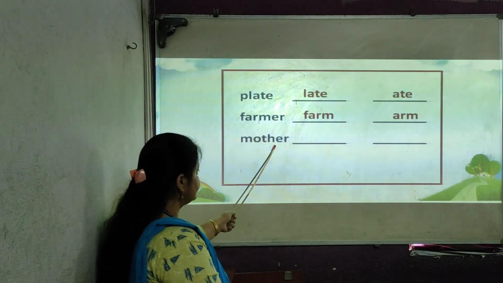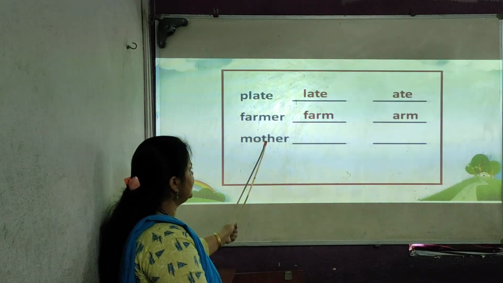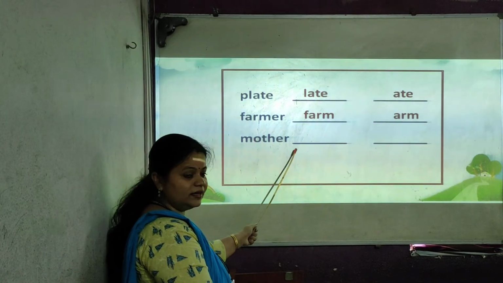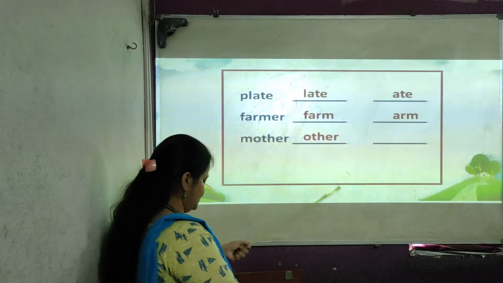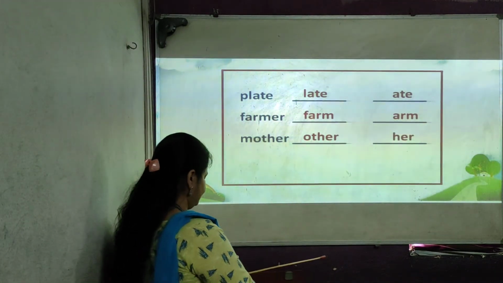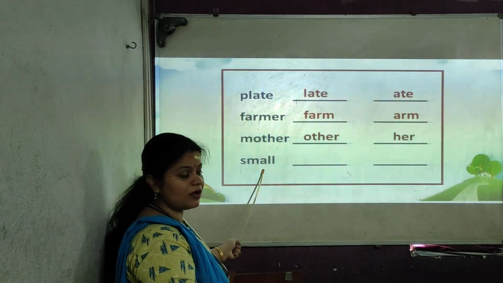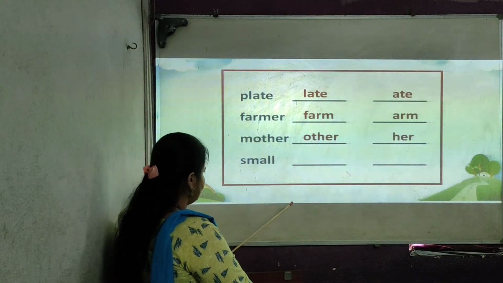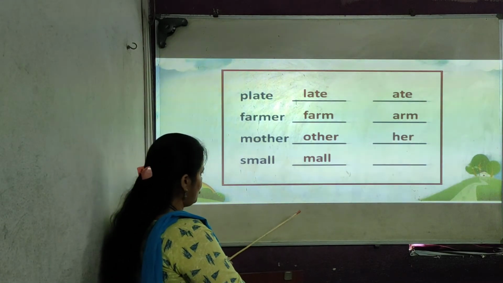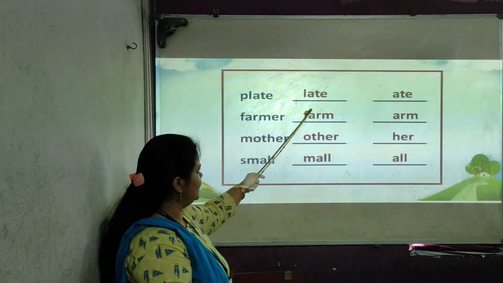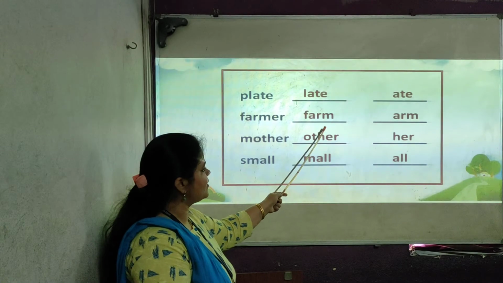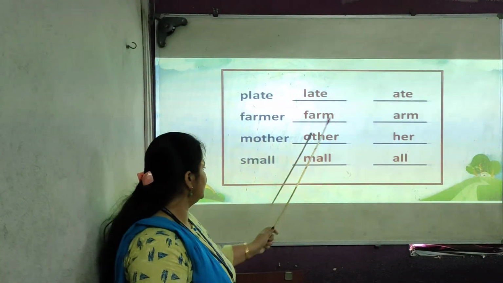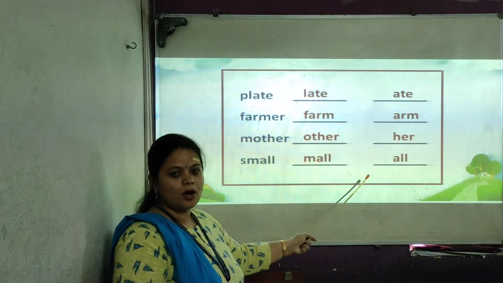Mother, what will come? O-T-H-E-R, other, H-E-R, her, other, her. Now in this small word, mall, all. Yes or no? Mall, all. In the plate, late, ate. In the farmer, farm, arm, mother, other, her, small, mall, all.